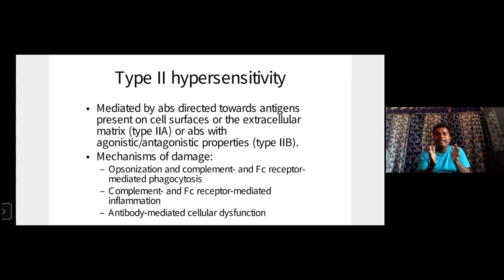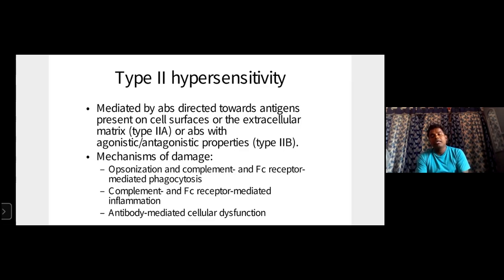So it is mediated by antibody directed towards the antigens present on the cell surface or the extracellular matrix. Type 2A is with antagonistic properties; type 2B also there. Type 2A is the extracellular matrix. Type 2B has agonistic and antagonistic properties.